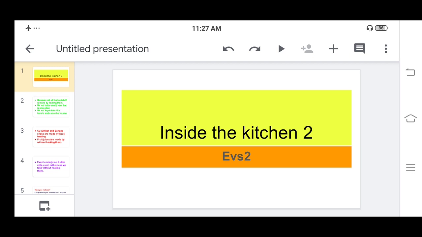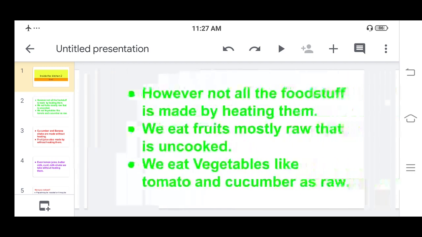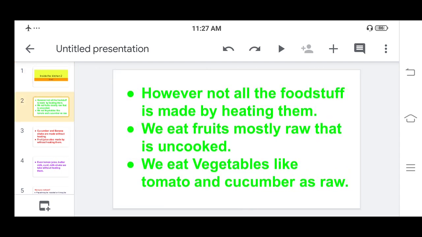Now in this session we are going to see, this is the same chapter but second video. See, all the food items we have seen, but not all food is made by heating. We cook rice, we cook chapati, vegetable. These need heat for cooking. But what about the fruits? Fruits we won't cook. We eat them raw. We eat fruits mostly raw, that is uncooked.